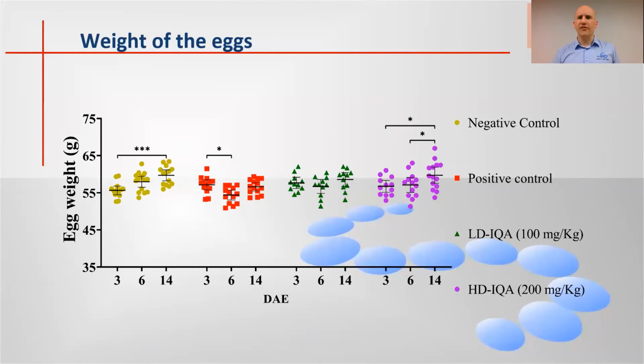In terms of the weight of the eggs, we could see that the average weight of the eggs was improving between sampling days in the negative control group. However, in the positive control group, we saw something that hadn't been described for Campylobacter hepaticus before. There was a decrease in the weight of the eggs 6 days after exposure to Campylobacter hepaticus, around a week. And that didn't happen in the high dose alkaloid supplemented hens, where there was a steady increase in the weight of the eggs.